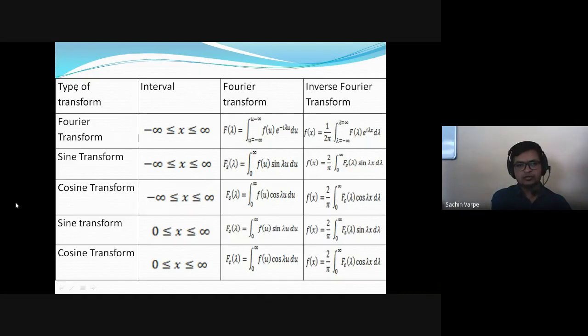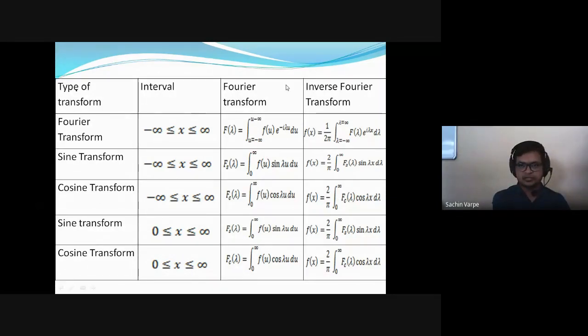So these are the only formulas we have. We have discussed the Fourier transform and its integral, then the Fourier sine transform and its integral, and the Fourier cosine transform and its integral. So these are the only 6 formulas we have throughout the topic. And we will be asked either to find the Fourier transform, or Fourier sine transform, or Fourier cosine transform, or Fourier integral, or Fourier cosine integral, or Fourier sine integral. So I suggest that according to what is asked, we write the formula.